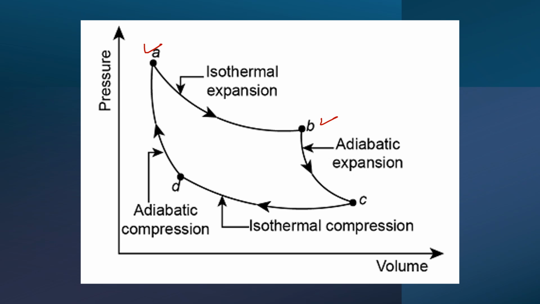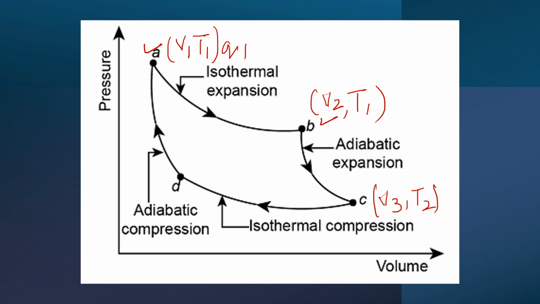So if we're moving from A to B, let's say that at A, the volume is V1 and the temperature is T1 and the heat is Q1. At B, the volume is V2, but the temperature is going to be T1. At point C, V3 and T2. You can get graphical questions from this.